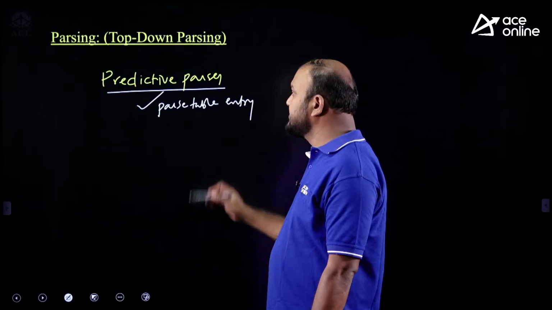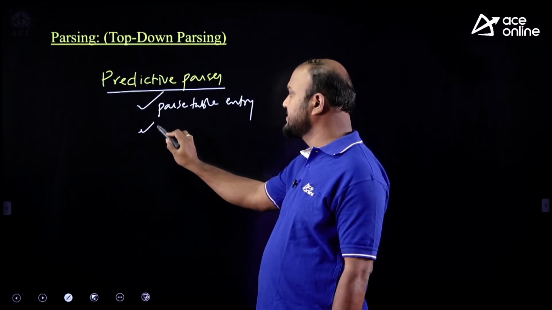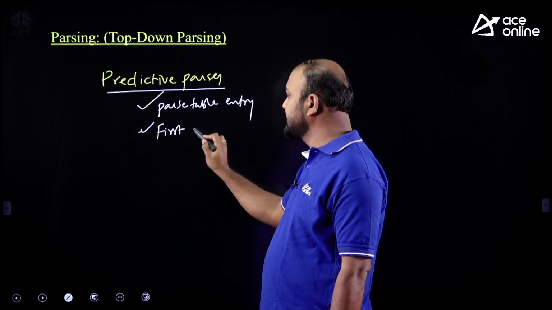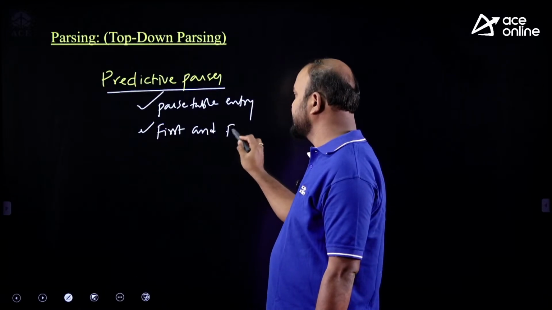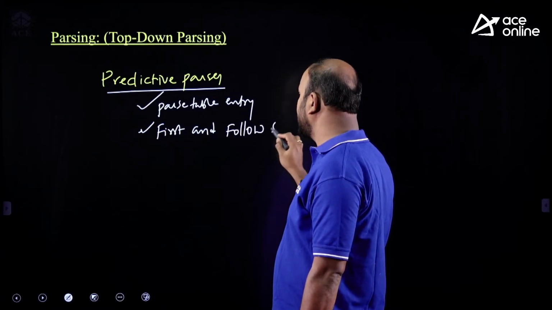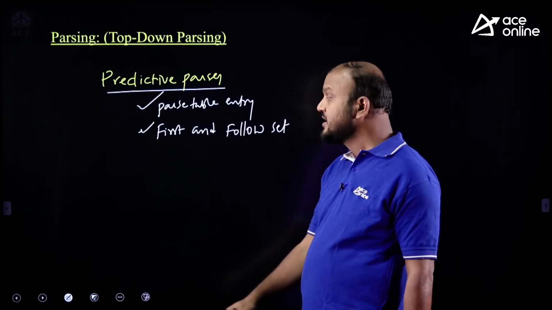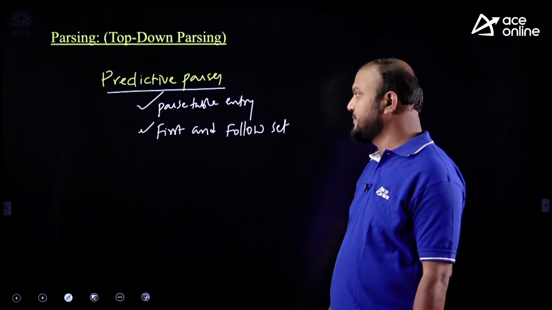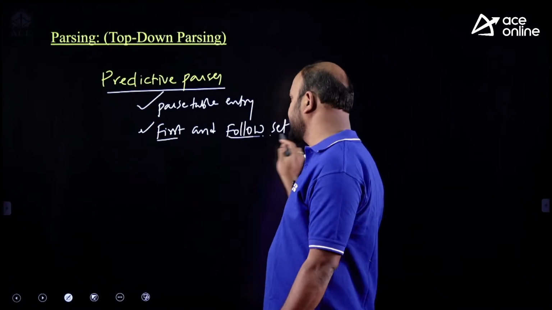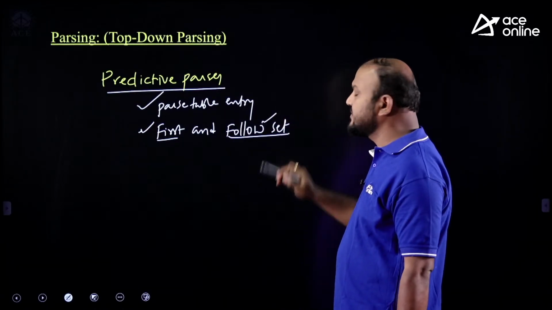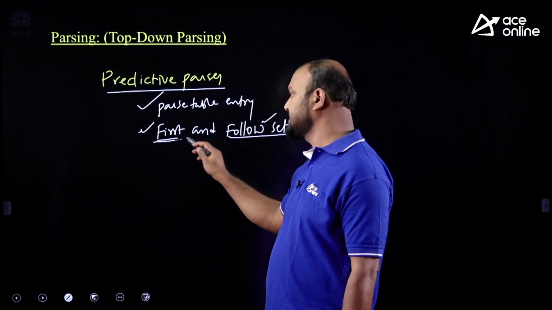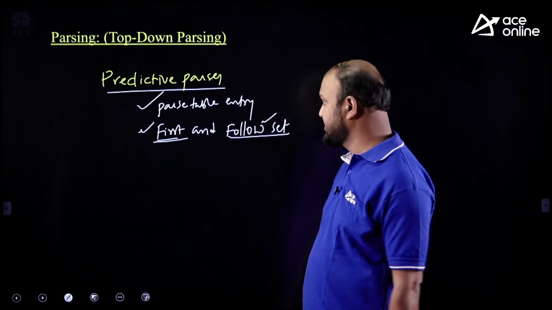And one more thing is first and follow questions, means what is the first set and follow set. So focus on how to calculate first and follow because it is the heart of the topic for parsing. Purely on the follow set some questions have been given, but purely on the first set no question has been given, but you can expect one.